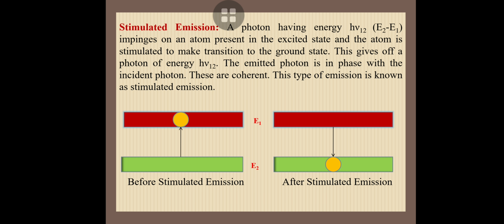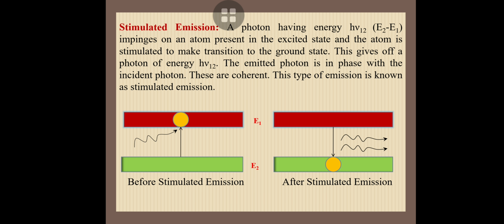Due to this external photon, the atom comes to the ground state before its lifetime, emitting two photons. This process we call stimulated emission.